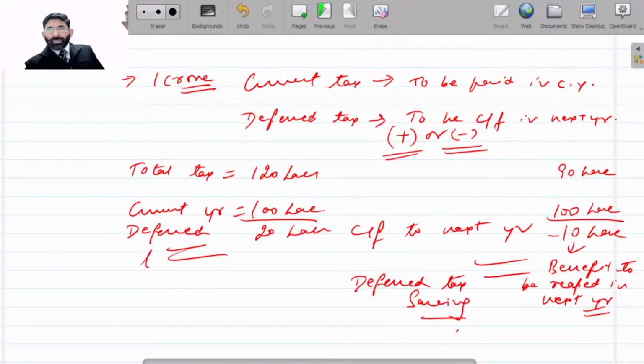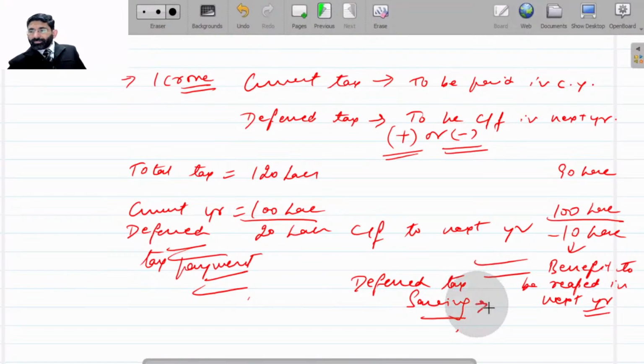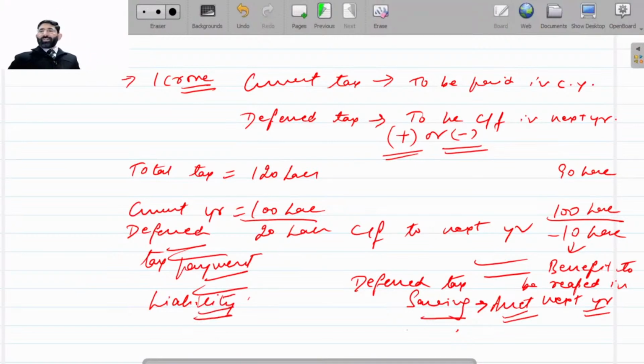This is deferred tax payment, what I am talking about. And this is deferred tax saving. Or we can also show it as deferred tax liability. Now this is deferred tax asset. And this is deferred tax liability. That is payable in the next years. And this is receivable in the next year.